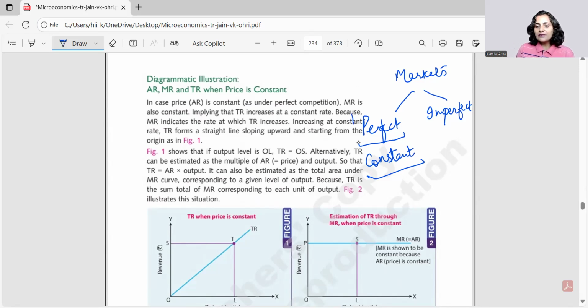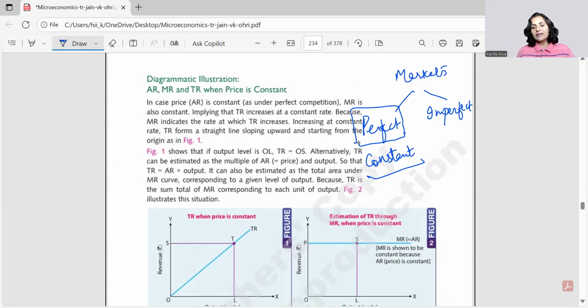Actually, this form of perfect market is in books only. It is not actually existing, beyond imagination, because it's just a virtual concept as of today. There are some examples quoted in the books, but those are the closest possible examples. There is always some variation of the price in the actual market.